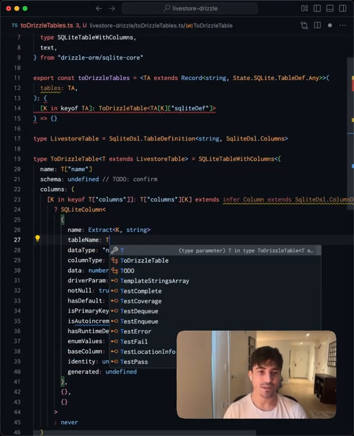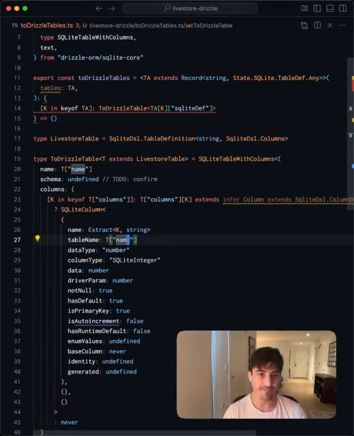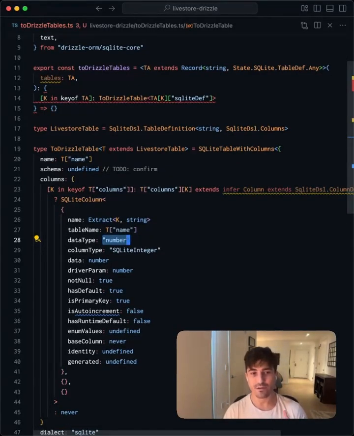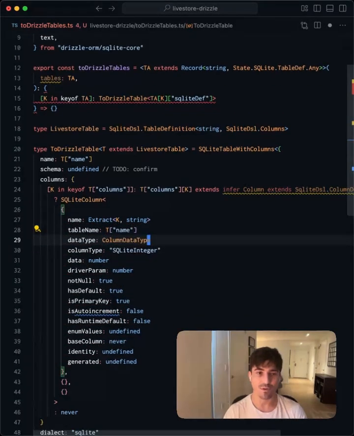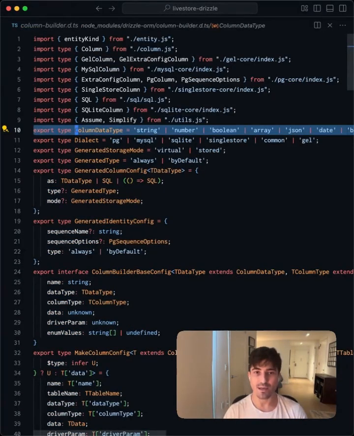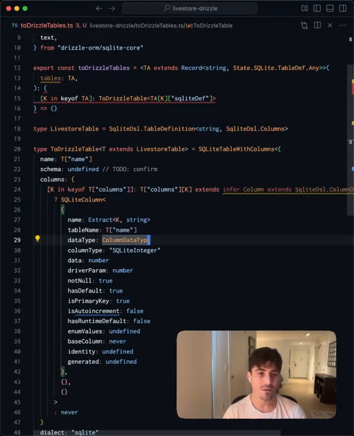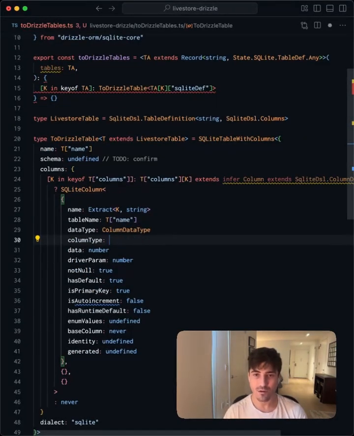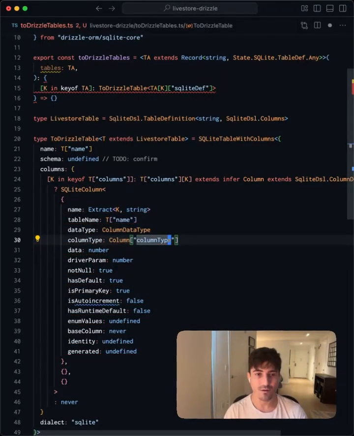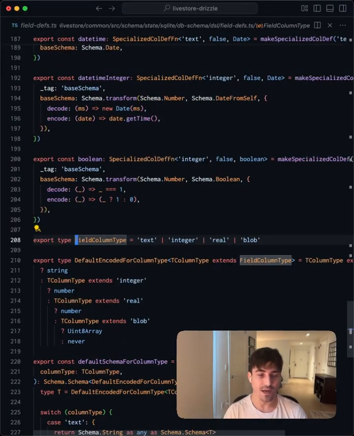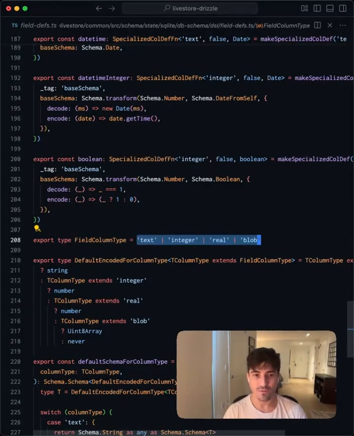Next, for the table name, we can do the same thing as above, where we just pass in TName. For columnDataType, I don't know if this is super important for the query building typing experience. For now, I think we can actually just leave this as the widest version of itself, which is ColumnDataType from Drizzle. So that could be any of these types. For the column type here, we're going to specify Column and then pass in ColumnType, which is a field column type, which can be one of these four.